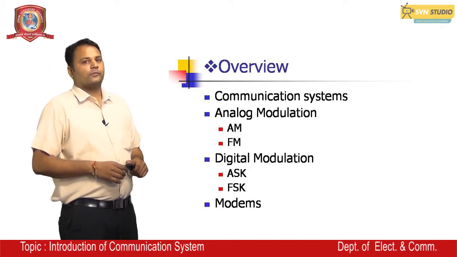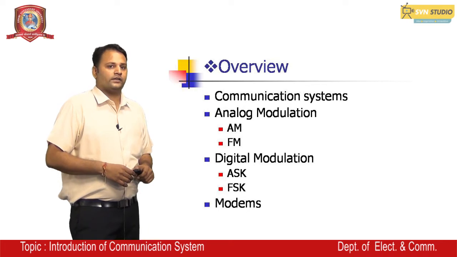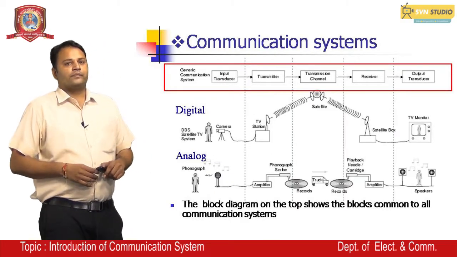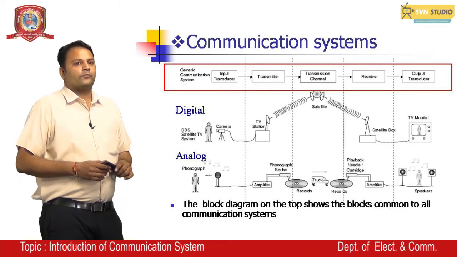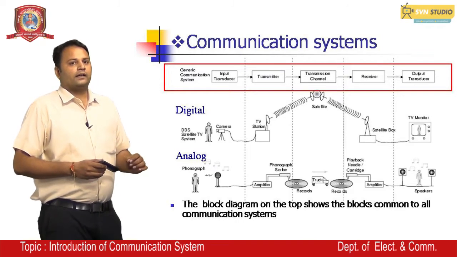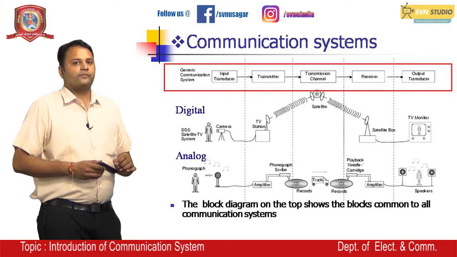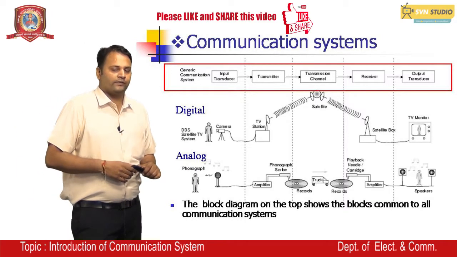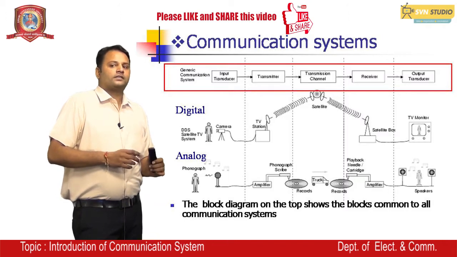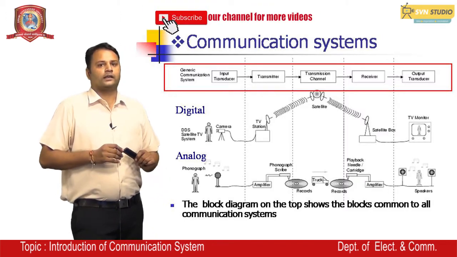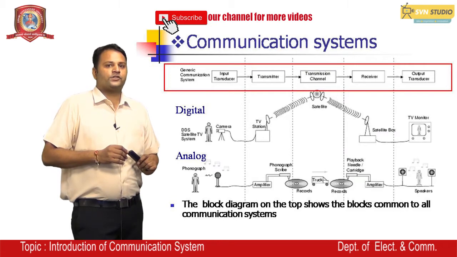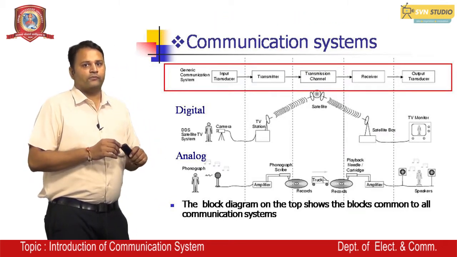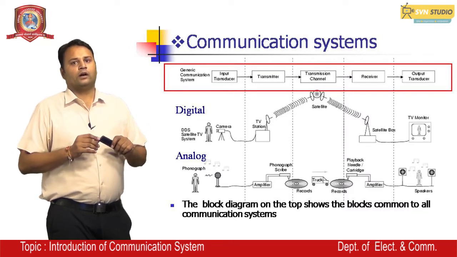First we see what is the communication system that we use. This is our communication system. Here a generic communication system is being used. It has an input transducer. That was the initial function. Then we will use a transmitter to transmit a signal from one place to another. Then we have a transmission channel that will transmit such signals from one point to another point.